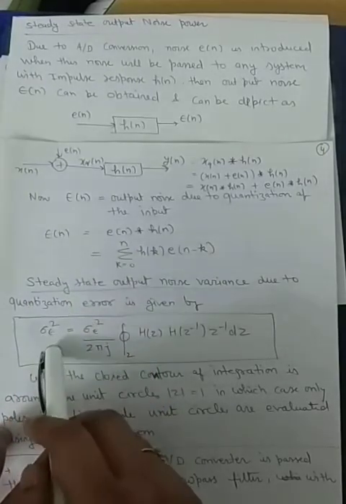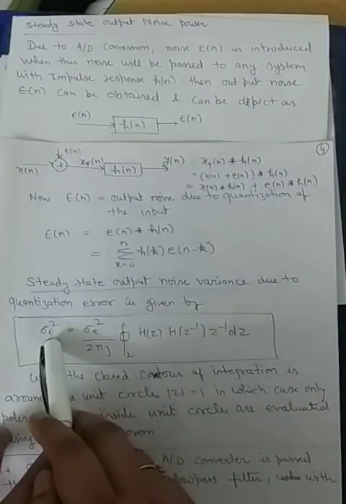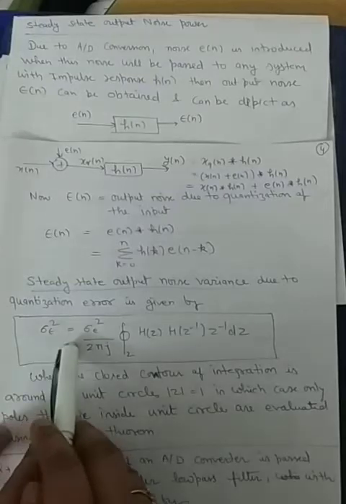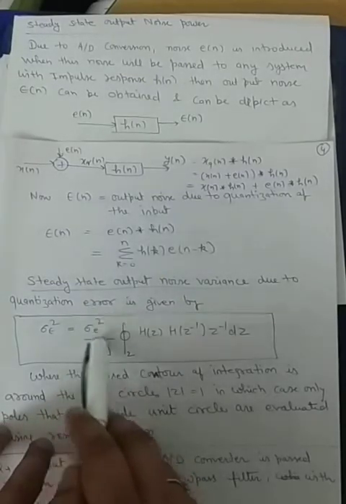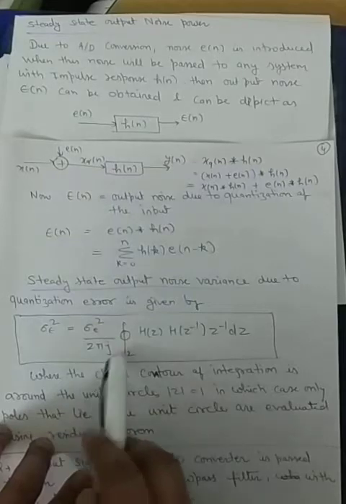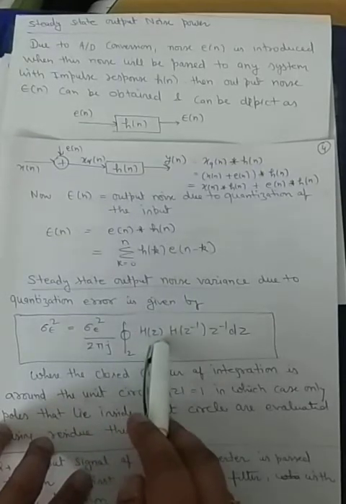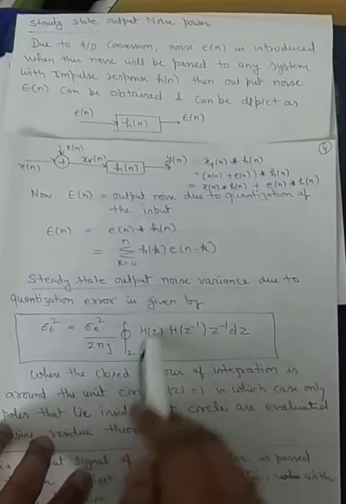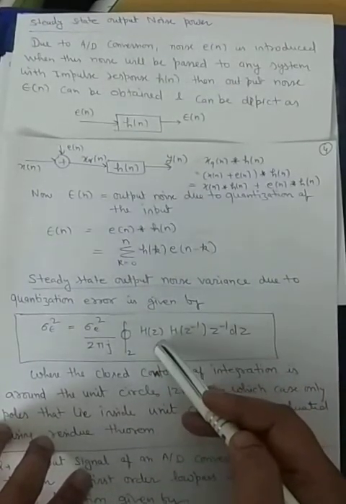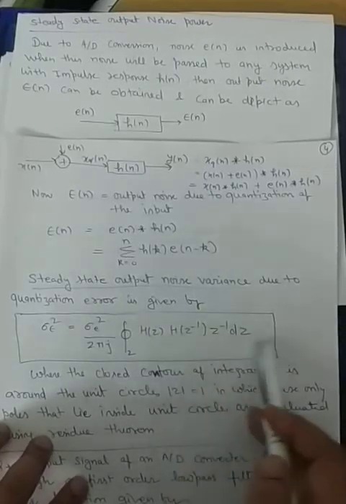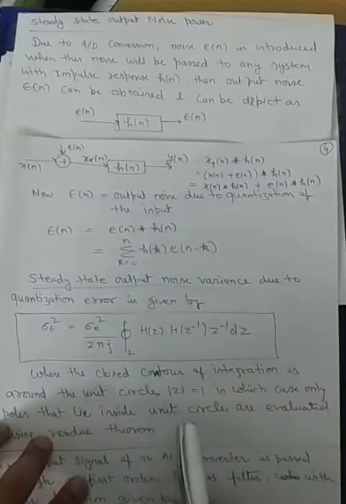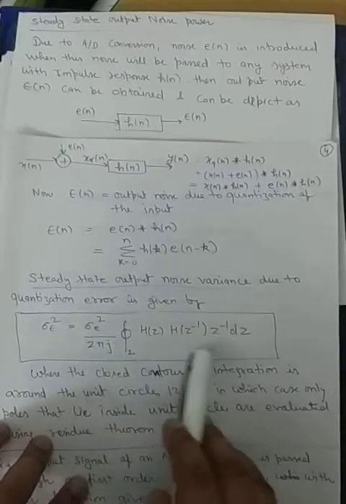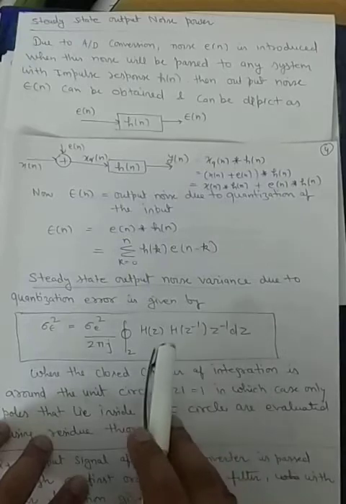The variance of this output noise is equal to the input noise variance times 1 upon 2 pi j contour integration of H(z) H(z inverse) dz, where H(z) is the transfer function of the digital system. This contour is the unity circle, and in calculating it we will use the residue theorem.